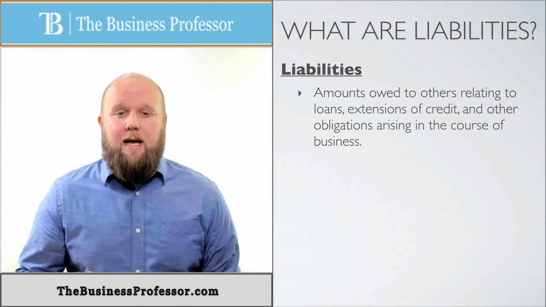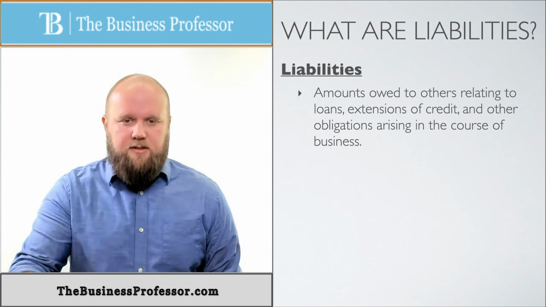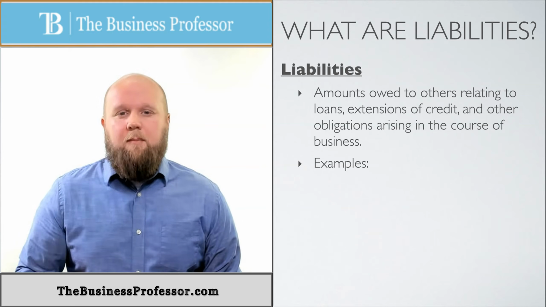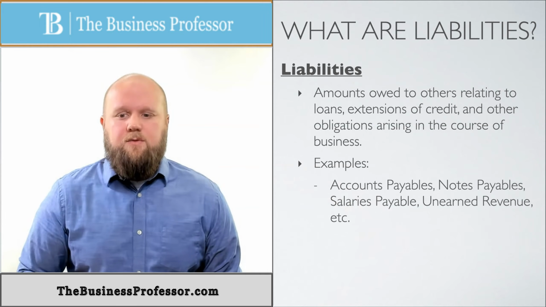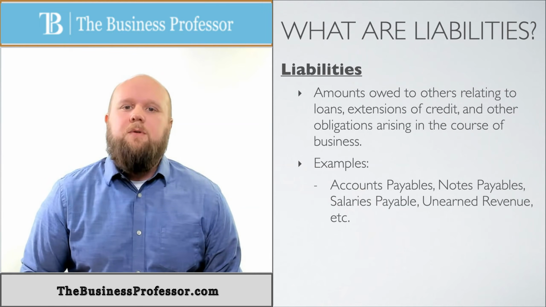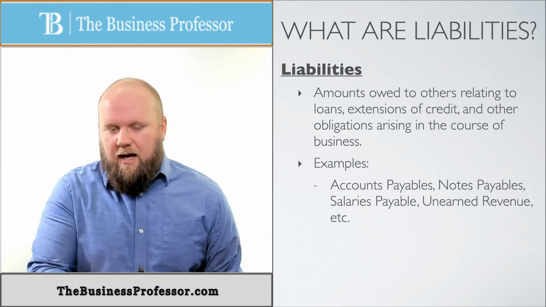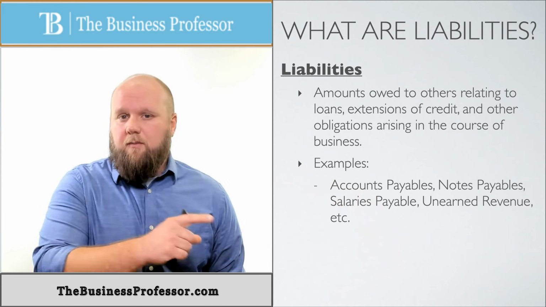If we owe something, it's a liability. If we owe something to someone or another business, it is a liability to us. Examples of these. Now, you're going to notice a very common theme here. Accounts payables, notes payables, salaries payables, and then we have this other one that's called unearned revenue. Now, payables is the commonality there, obviously. And that is the counterpoint to receivables.